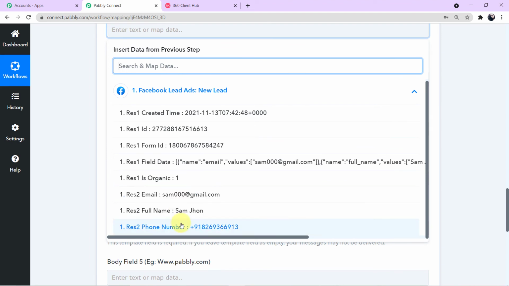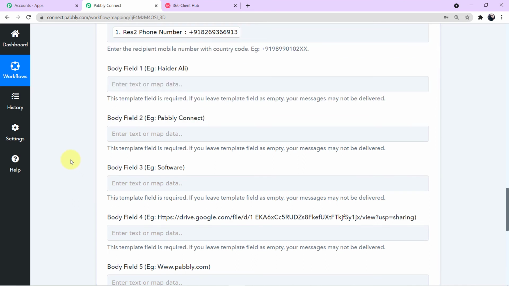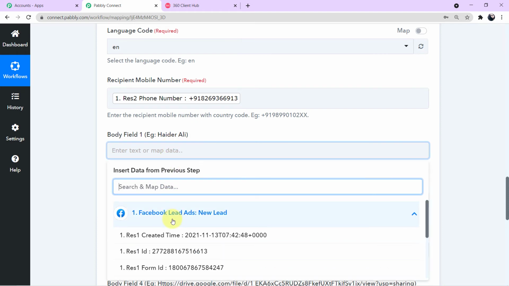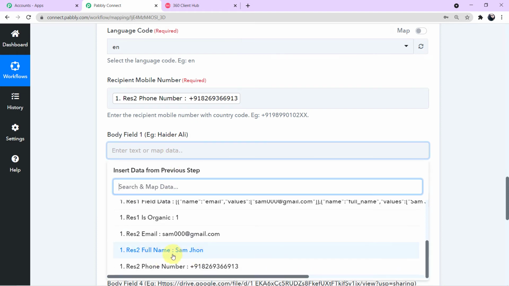So it is asking us for the mobile number. I'll map the mobile number. Now the body fields have started. Here you can see in front of every body field an example is given to you, so we can understand what we have to write in every body field. Here in body field 1, the example given is Heather Ali. So here we will map the name of our customer. How? You have to click the field, come to the scroll down, search for the value which is Sam John